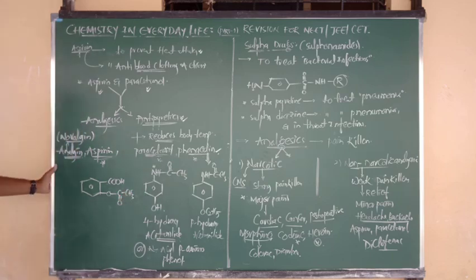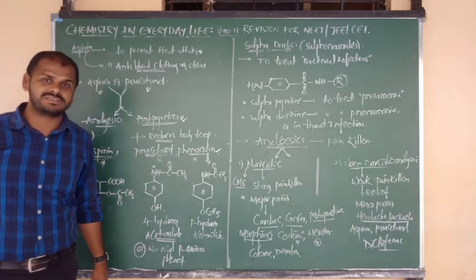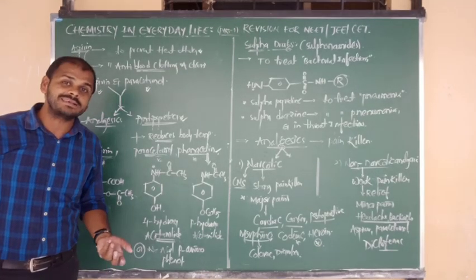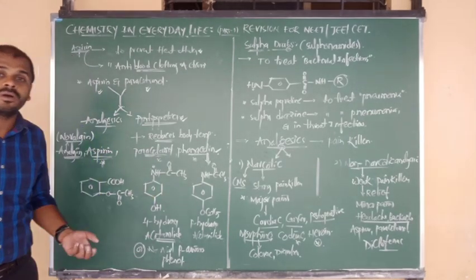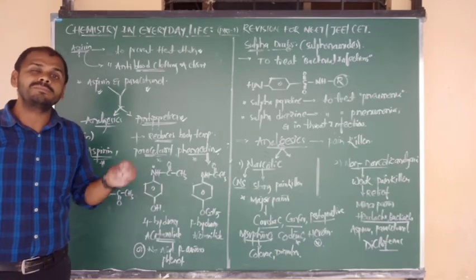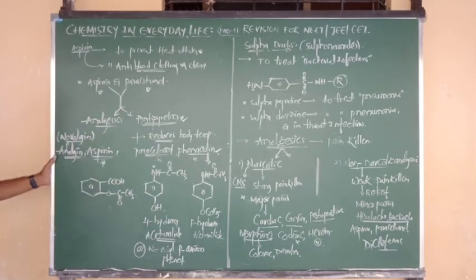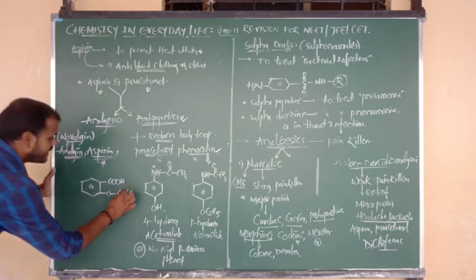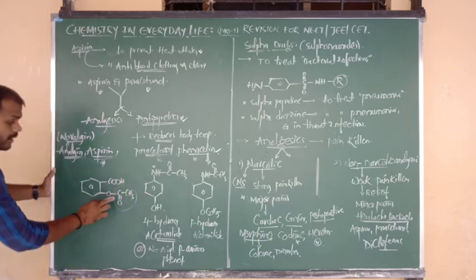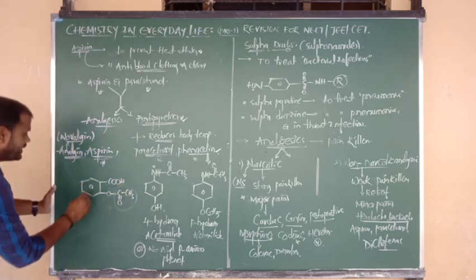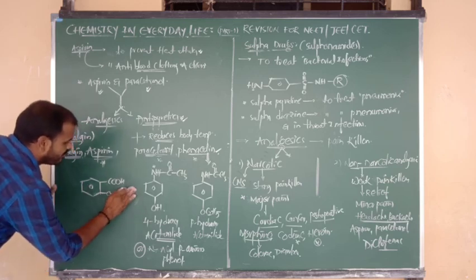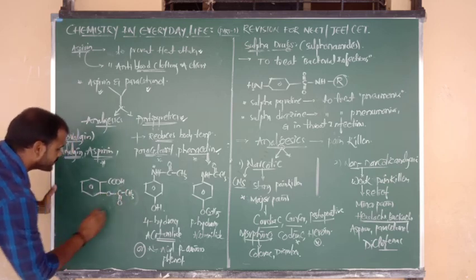This compound, this medicine, we have prepared in organic chemistry. How do we prepare aspirin? Salicylic acid upon acylation gives aspirin. So we can say the name is acyl salicylic acid.